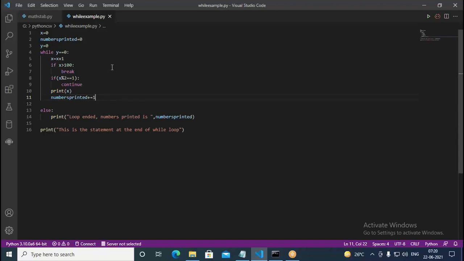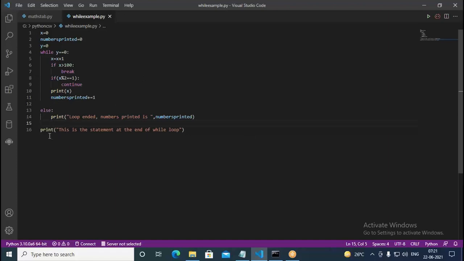But in order to come out from the loop, we use an if condition. If x greater than 100, we break. So upon breaking that, what happens? We never come to this part. We are not going to come into this particular part here. We never come to else part, because when the loop is getting ended naturally we come to else. Otherwise we don't come to else.